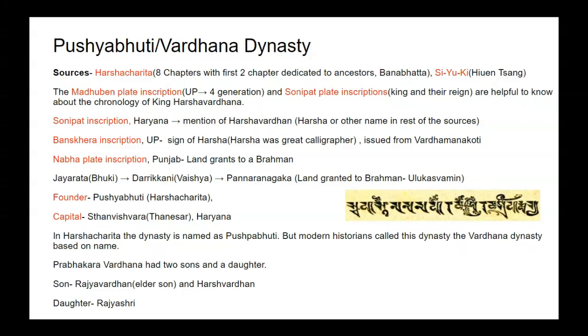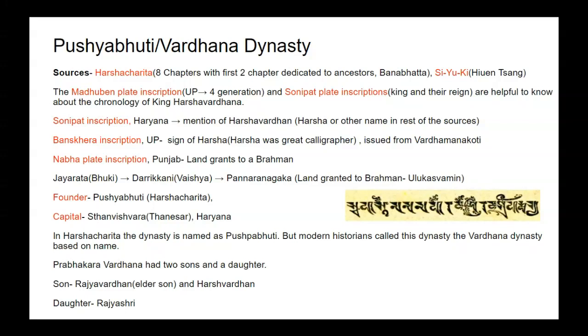Then next is Nabha copper plate inscription. We found this Nabha copper plate inscription from Punjab, and it gives detail about land grants to a Brahman. In this inscription, it was mentioned that a village named Pannaranagaka was granted to a Brahman named Ulukwa Swamin.